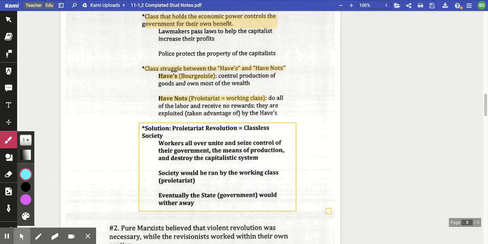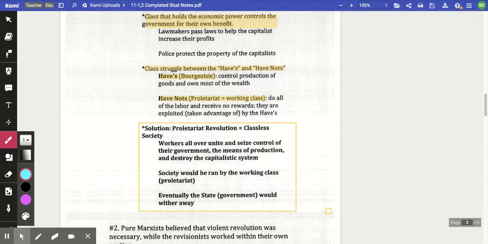Because according to Karl Marx, through this proletariat revolution, once the workers rise up and take control over the government, the means of production, destroy the whole capitalistic system, then the working class would equally distribute everything. And we would end up in a classless society. No more social classes.